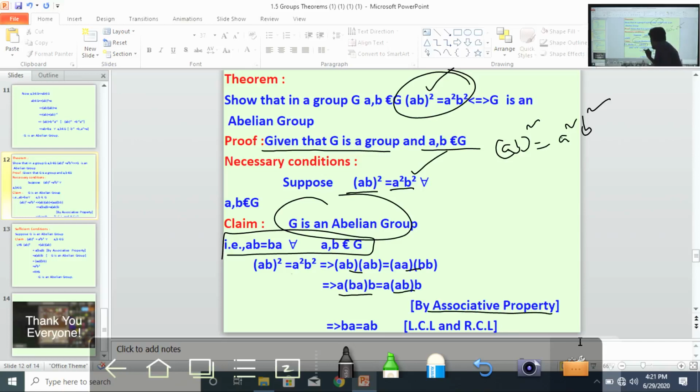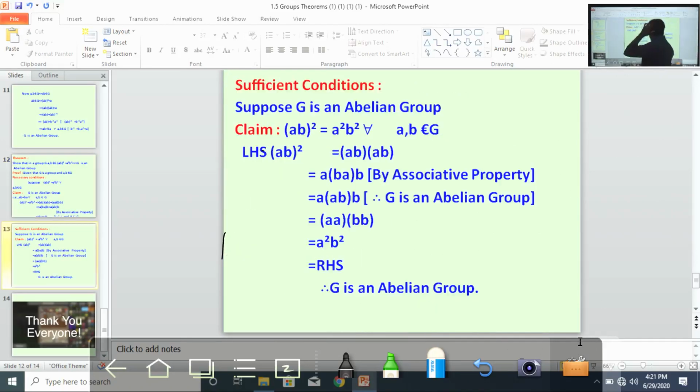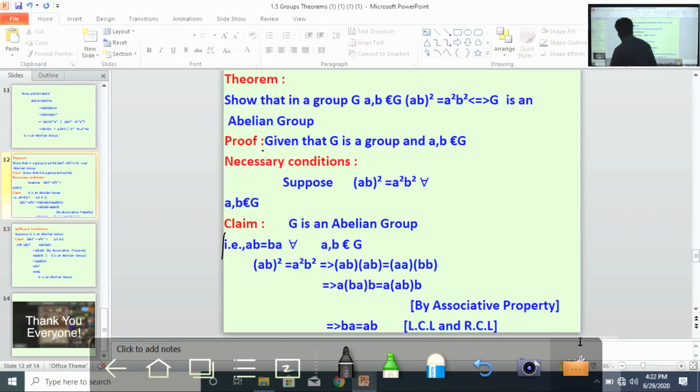By using the left cancellation law and the right cancellation law, we have BA equal to AB. That means G is an abelian group. One side clear.